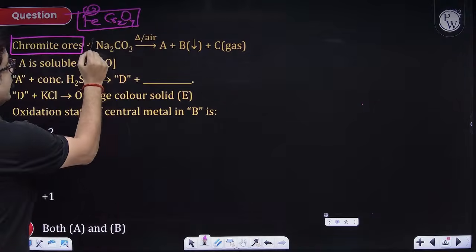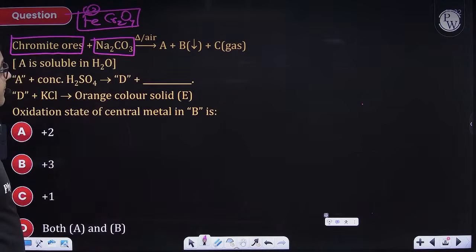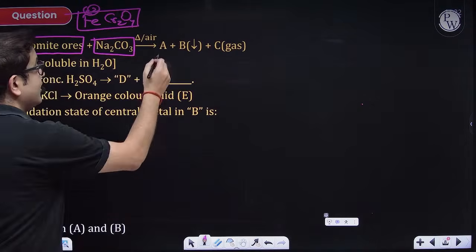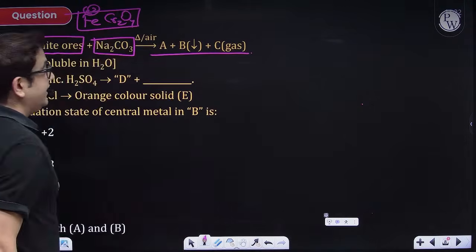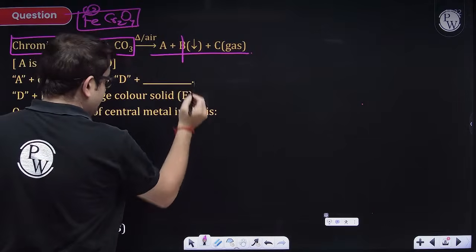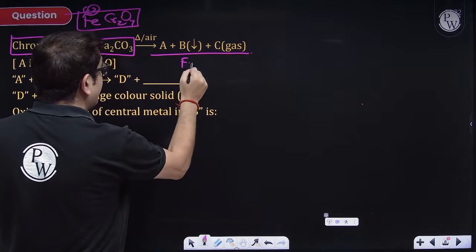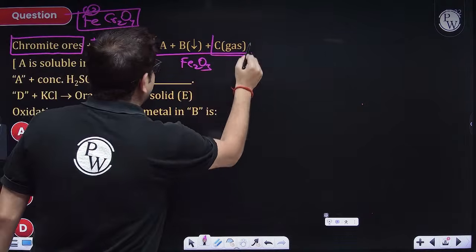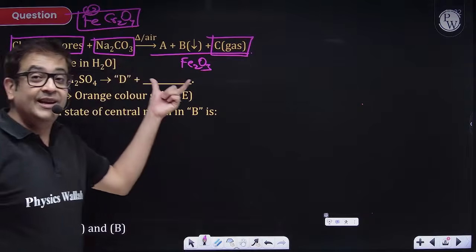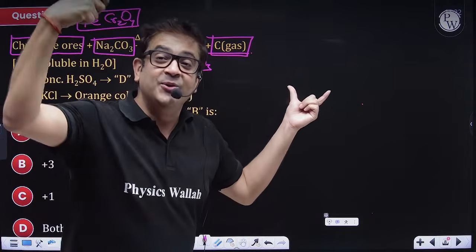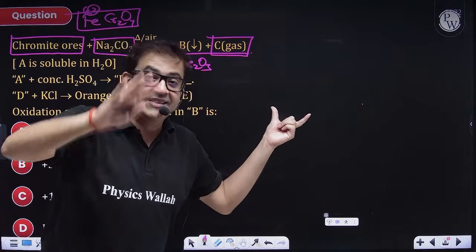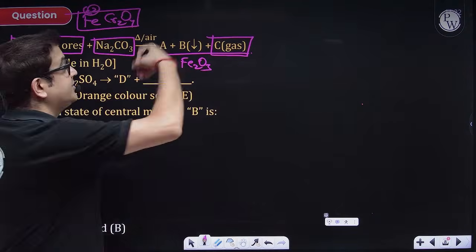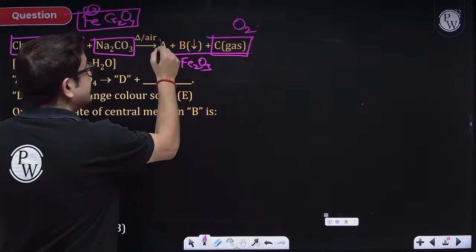This chromite ore is treated with sodium carbonate in the presence of high temperature and excess of oxygen. So what are the products we obtain initially? Sir, first of all, the precipitate formed is ferric oxide. What is the gas produced, sir? We definitely know this is the first step to produce K2Cr2O7. So what is actually the gas produced? Oxygen is produced. And what is this A?